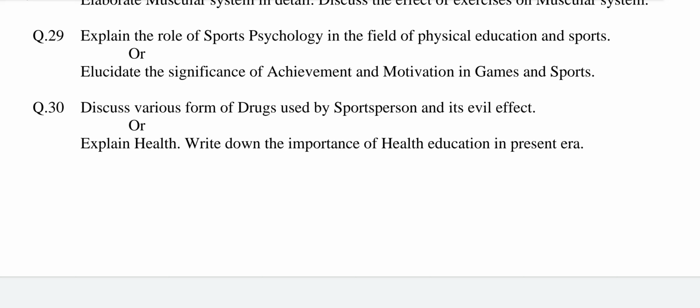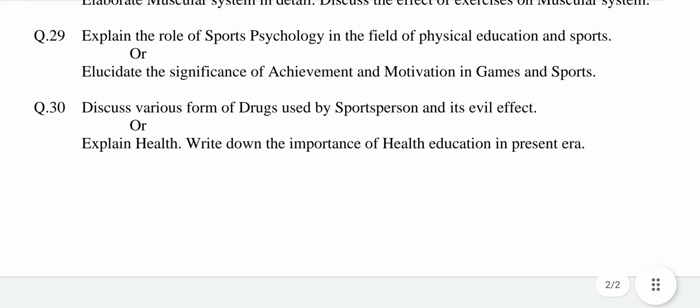Number one, lot of diseases can be avoided. Two, prevention and cure of diseases. 3, rules of safety. 4, taking a balanced diet. 5, distinguish between good and bad habits. Explain all these points into 2 to 3 lines.